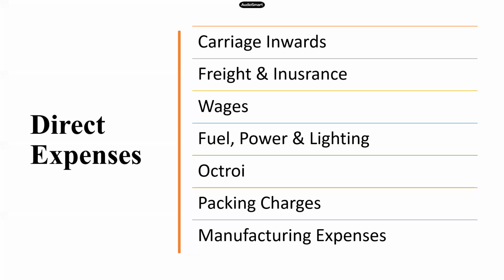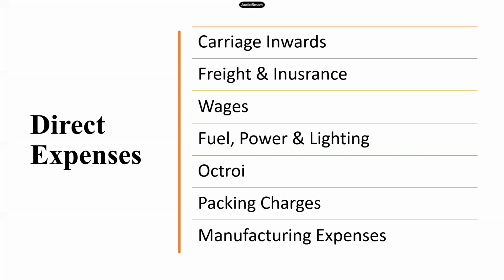Carriage outwards is the transportation incurred on taking the finished goods out for sale, right? Or it is the transportation incurred on selling the goods. So your carriage inwards is always a direct expense, whereas your carriage outwards is an indirect expense.